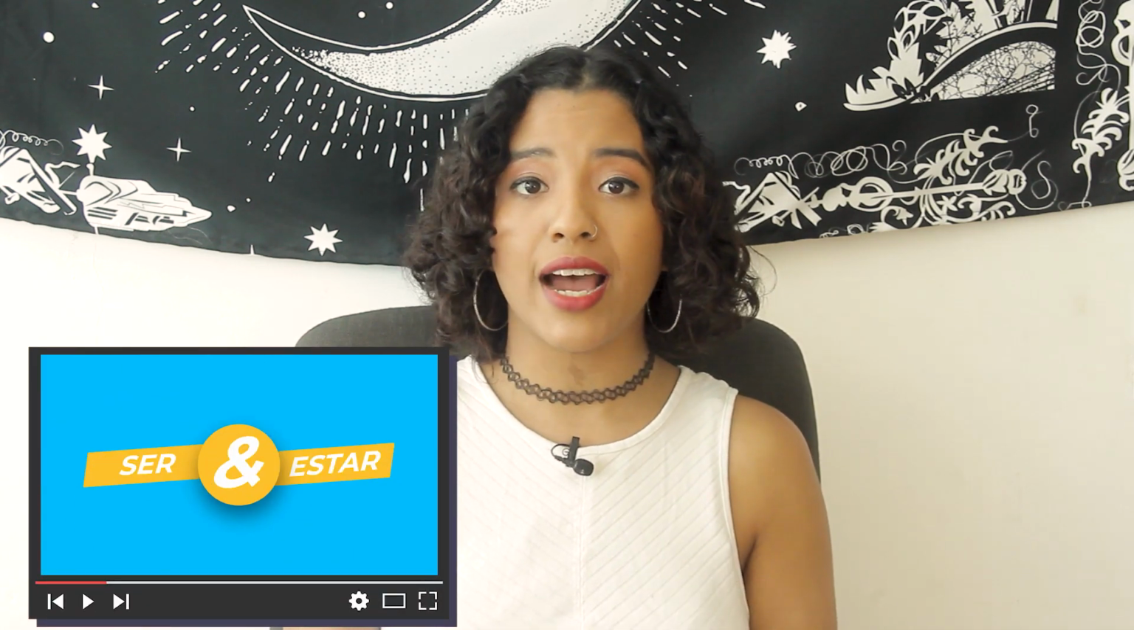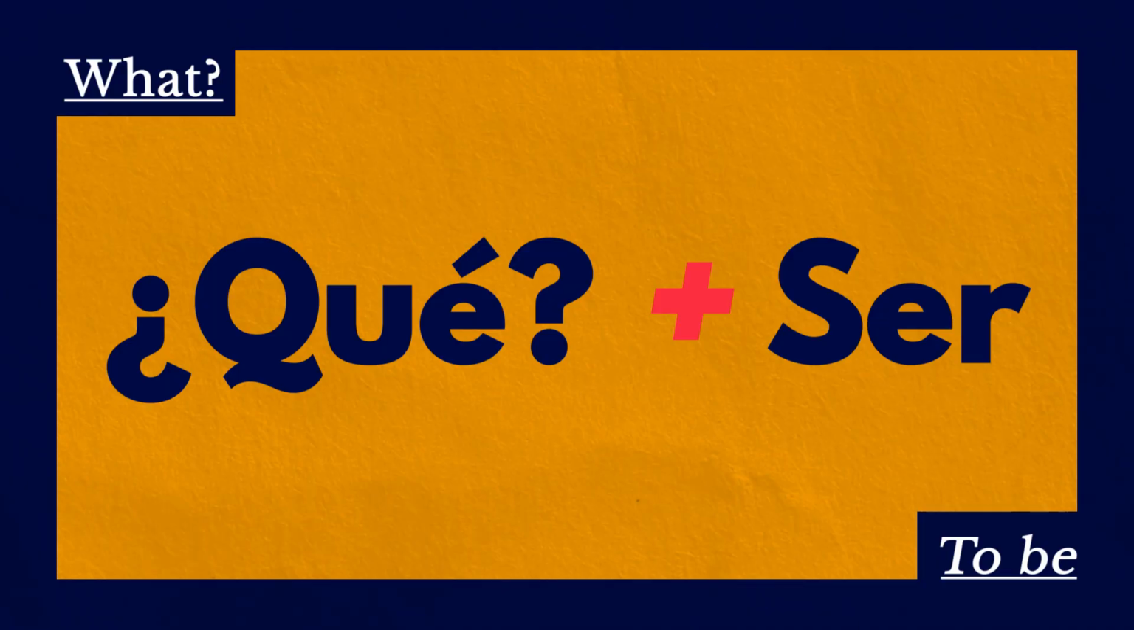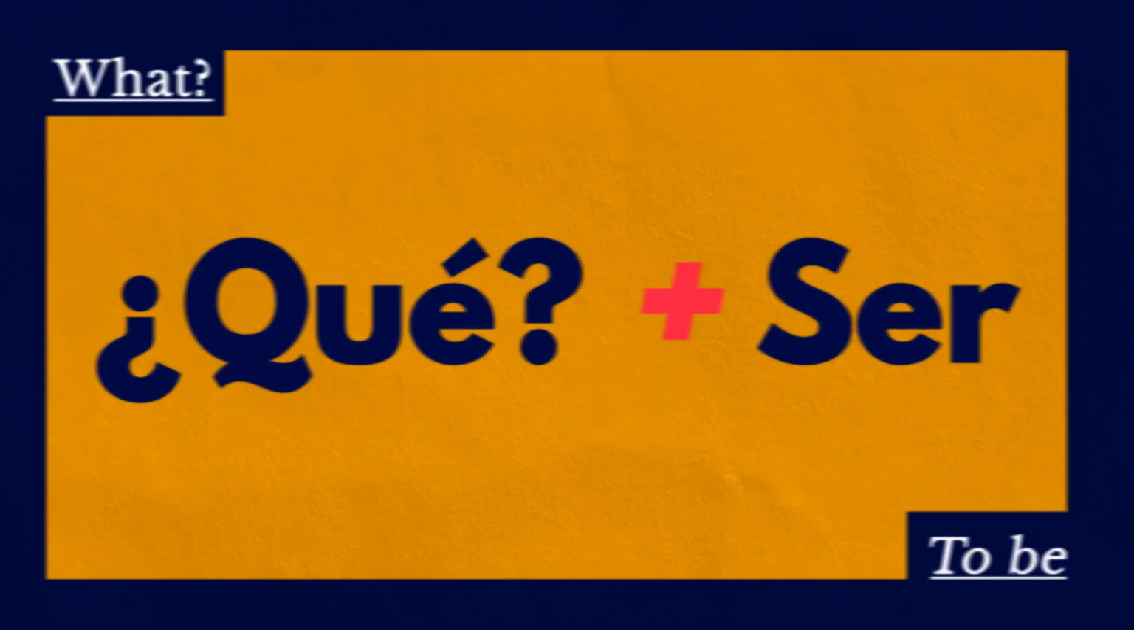The first use we're going to go over is when we use either of these with the verb ser, to be in English. If you still don't know how to use the verb to be in Spanish, which is both ser and estar, I recommend you go watch our video ser versus estar, where we explain the whole thing. Qué más ser. We use qué with the verb ser when we need the definition of something.